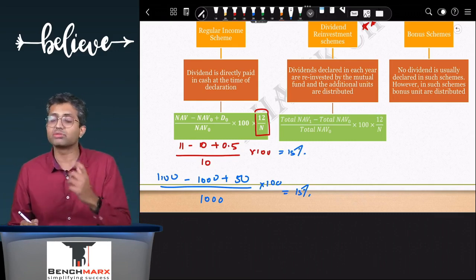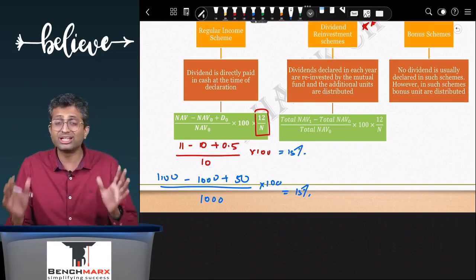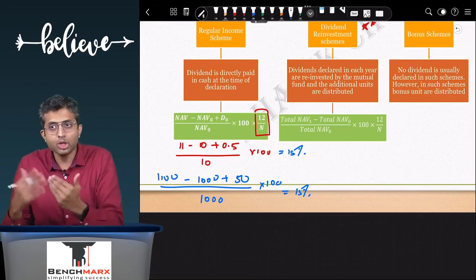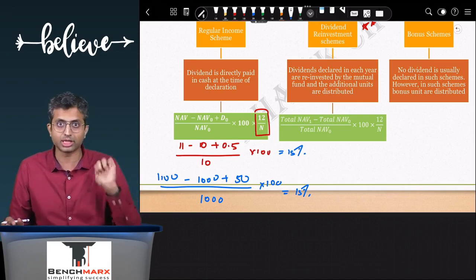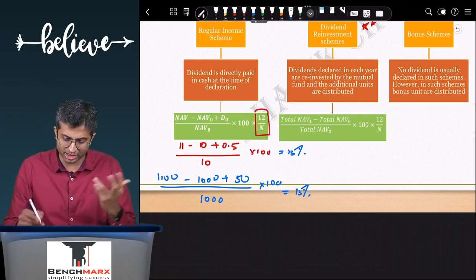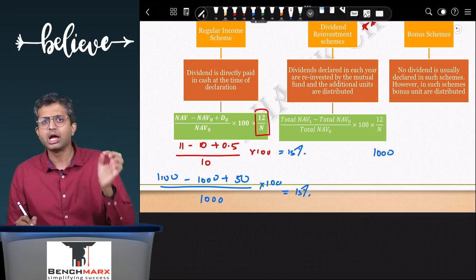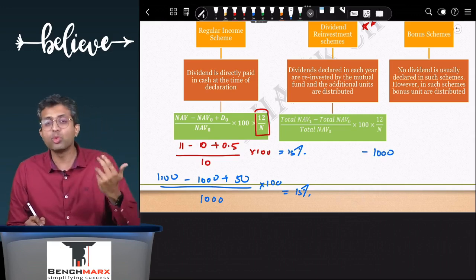However, what happens in case of a dividend reinvestment plan? Well, in such cases, you need to remember that you can never do the return calculation on a per unit basis, because you are assumed that the 1 unit that you start with is the 1 unit at which you end, which is not the case. You can start at 1 unit, but probably you are having more than 1 unit. Like for example, in this case, you can start at 1000 rupees, which is made up of 100 units at the rate of rupees 10, and at the end of the year you might have more than 1000.